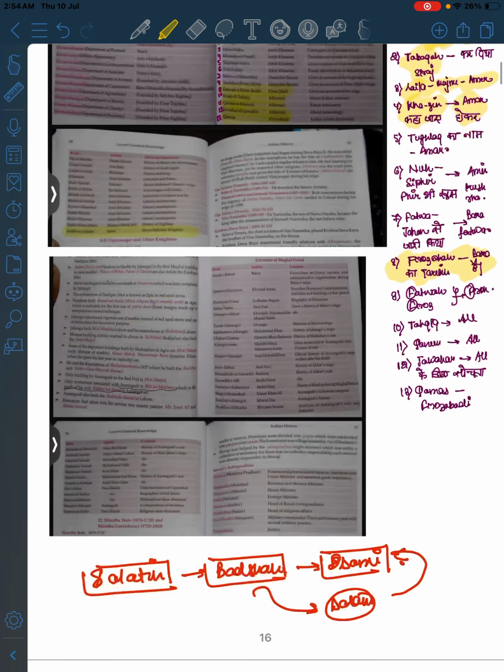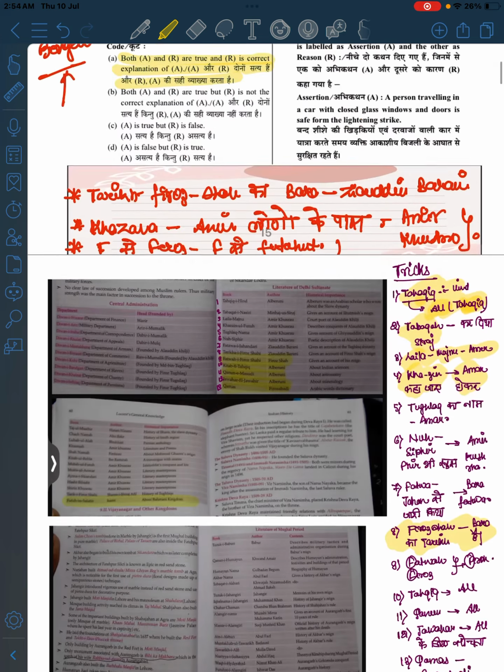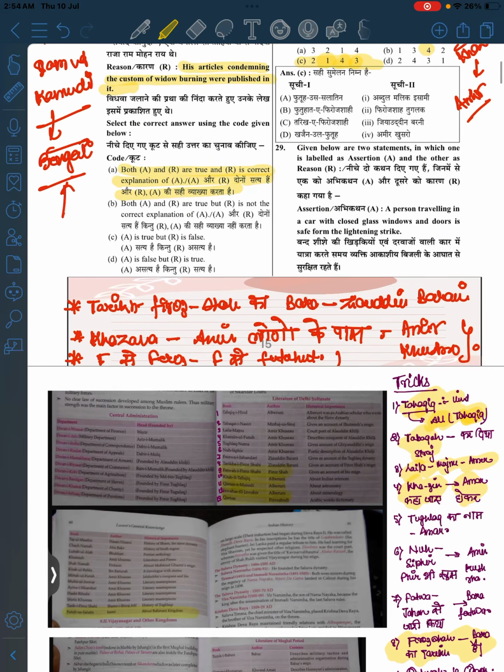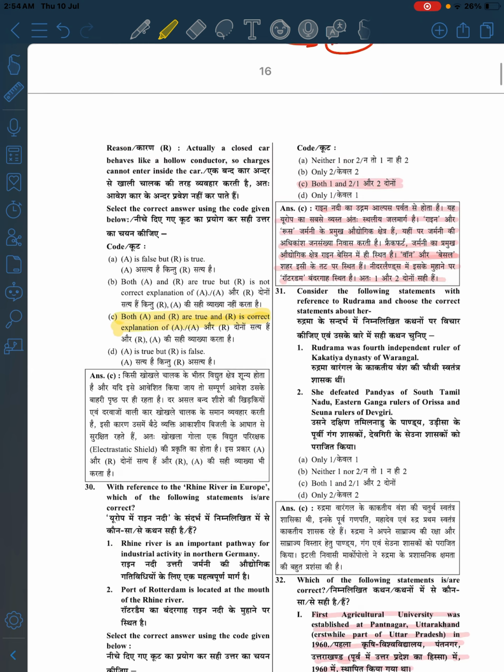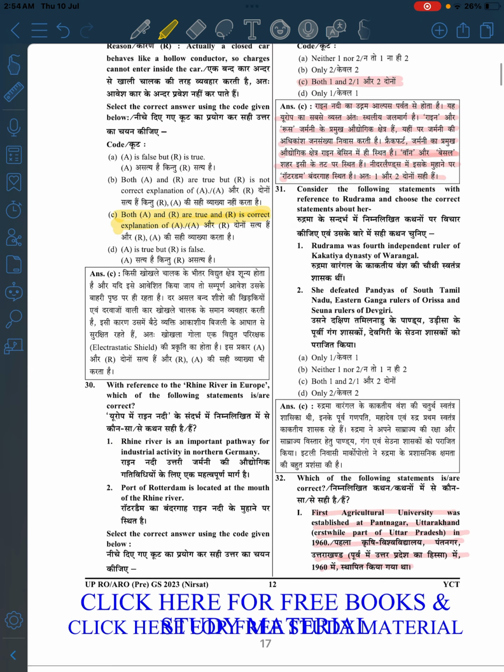So 28 is good. Now what it is showing is that a person traveling in a car with closed windows and doors is safe from a lightning strike. Okay. Actually the closed car behaves as a hollow tunnel. It is correct. See, yeah, it will bypass this thing, the electric field.